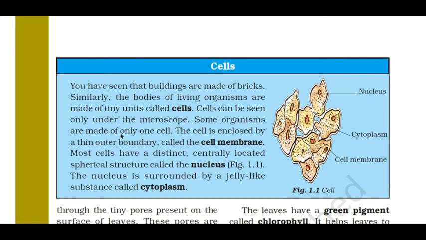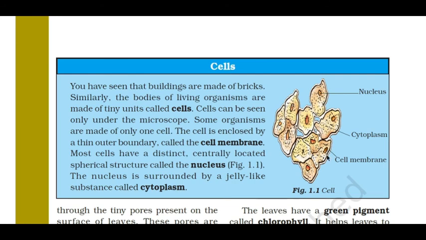Some organisms are made up of only one cell, and some are made up of many cells. Unicellular, multicellular. One example of a one-celled organism is amoeba. Organisms other than one-celled organisms are all called multicellular organisms. The cell is enclosed by a thin outer boundary called the cell membrane.